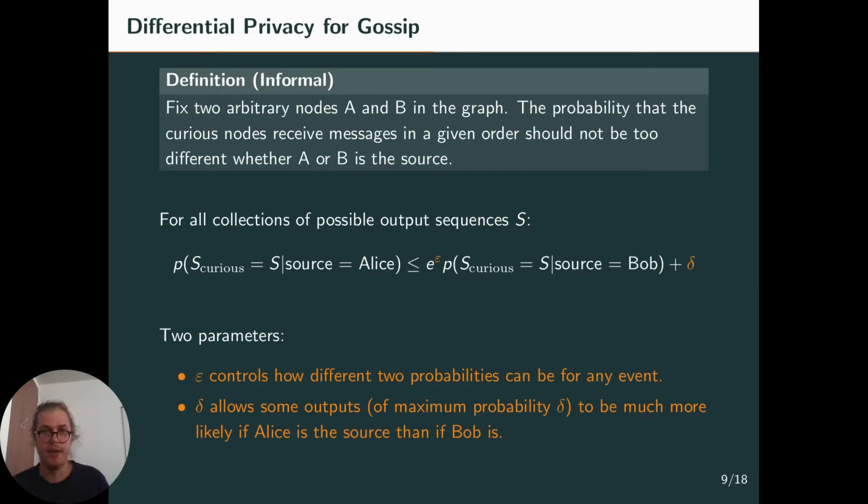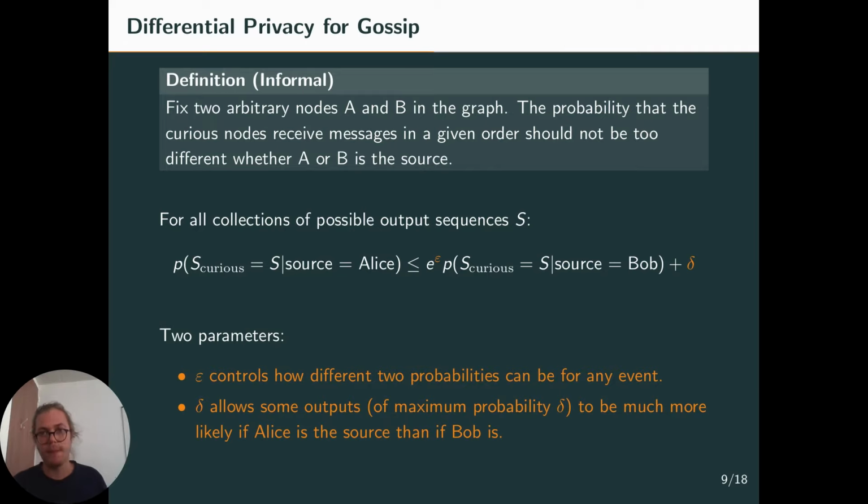And so, based on what is seen by Charlie, the output of the protocol as seen by Charlie, we can now introduce our definition of differential privacy for gossiping. In an informal way, we could say that if we fix two arbitrary nodes in the graph, Alice and Bob, then the probability that the curious nodes receive messages in a given order, so for example, Bob sends to Charlie and then Alice sends to Charlie, should not be too different whether A or B is the source.